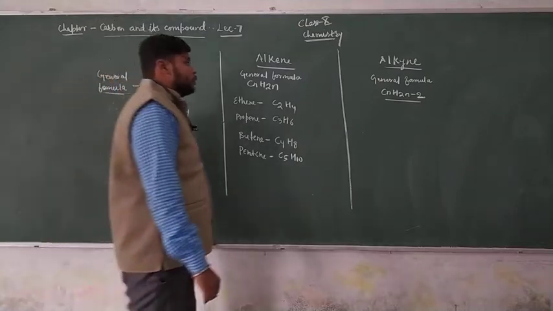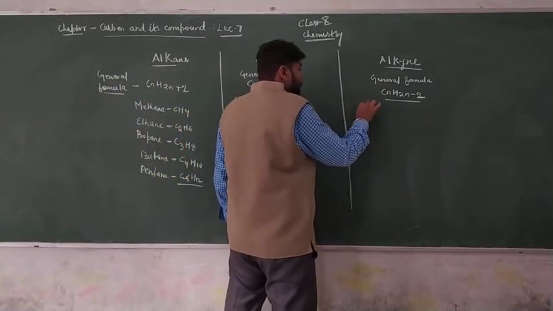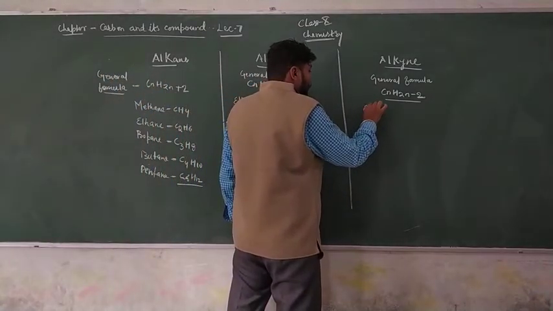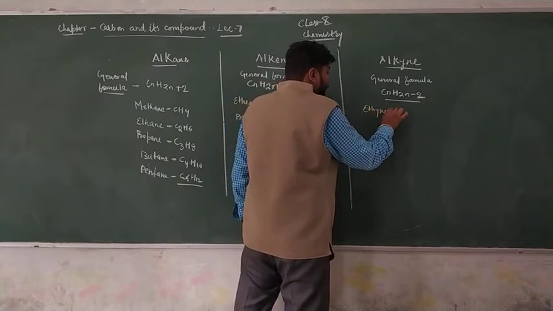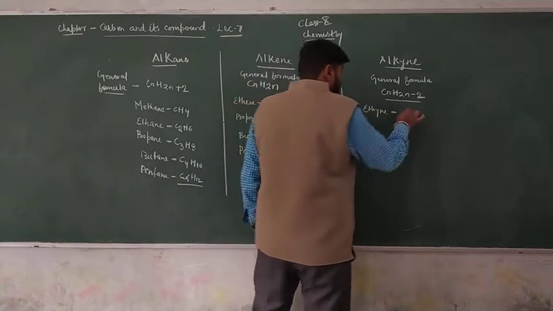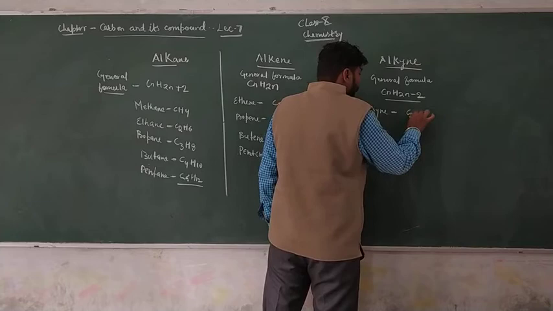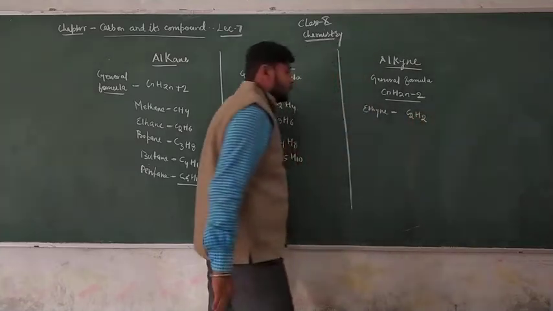For alkynes, first we prepare ethyne, C2H2.